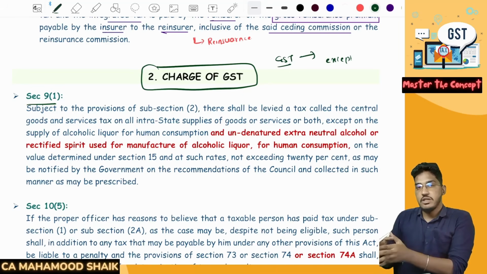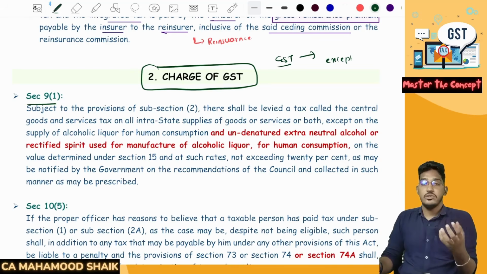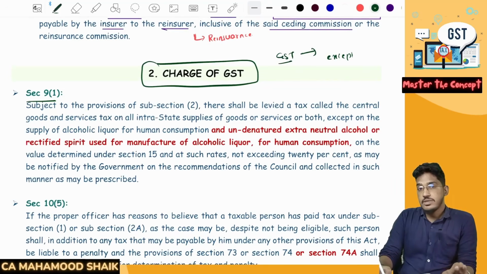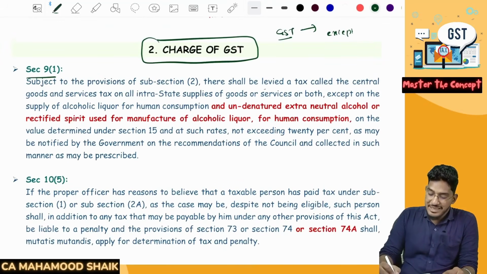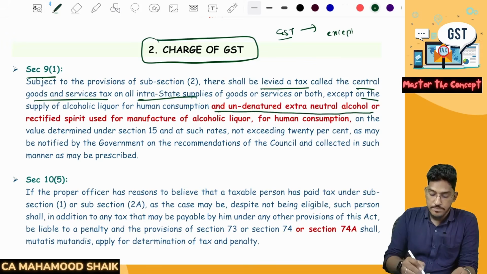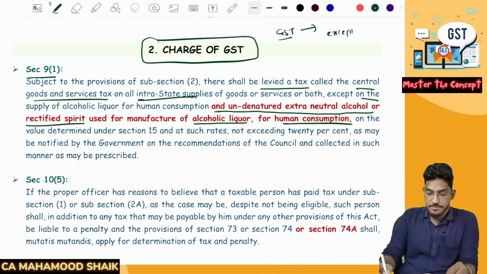Why? Because alcoholic liquor for human consumption is a significant source of revenue for the state governments. They don't want to give up their right to tax it. So GST is a tax on supply of goods or services or both, except alcoholic liquor for human consumption. And they have made one slight change in that charging section. It says there shall be levied a tax called Central Goods and Services Tax on all intrastate supply of goods or services or both, except on supply of alcoholic liquor for human consumption and undenatured extra neutral alcohol or rectified spirit used for manufacturing of alcoholic liquor for human consumption.